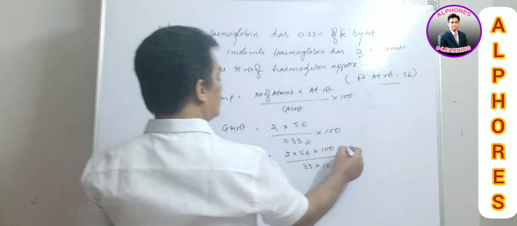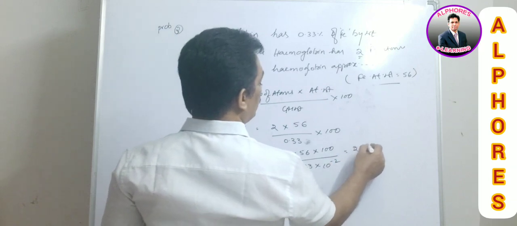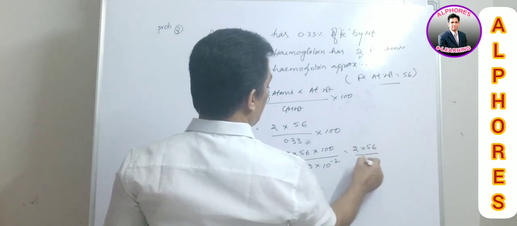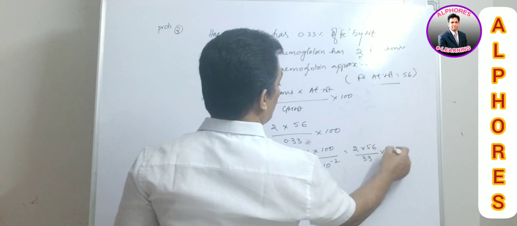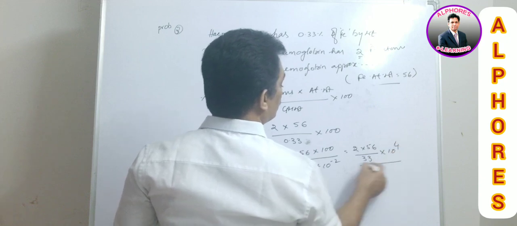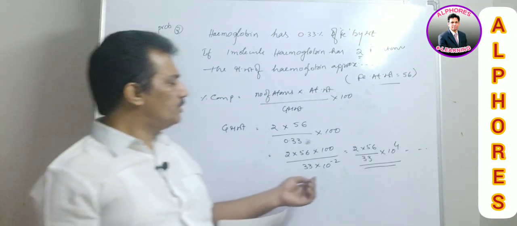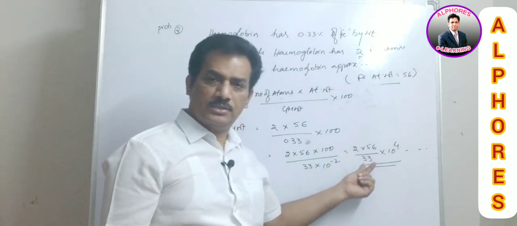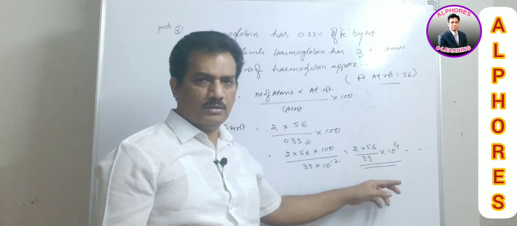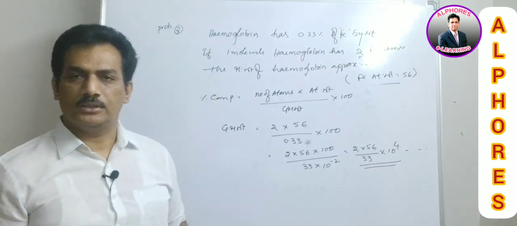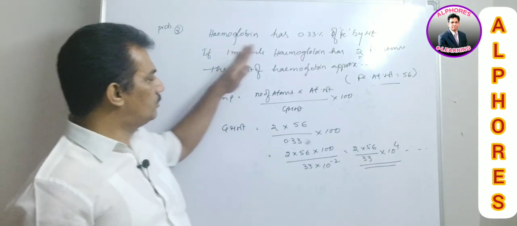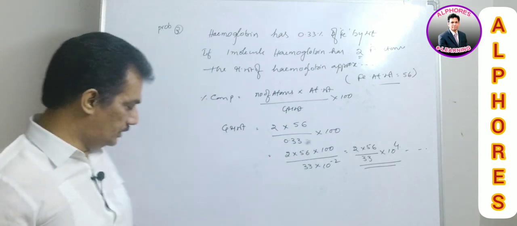That is nothing but 2 into 56 by 33 into 10 to the power of 4. In this range you will get the answer. Just only because of time factor I am giving like this. You can solve this further to get the final answer. Clear? That is about solving the question related to this.